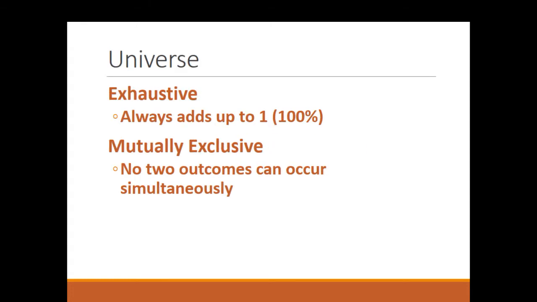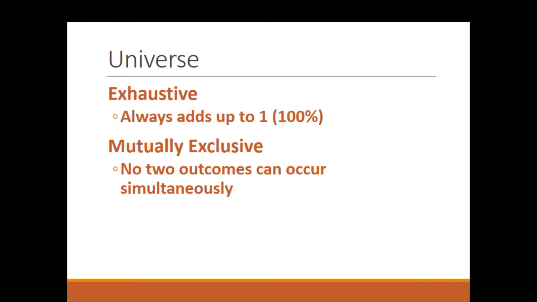So we need to create a universe in a statistics problem, in a probability problem. The universe of all possible outcomes has 2 characteristics. Characteristic number 1 is that it is exhaustive. That means it adds up to 1. The probability of each part, when added up, gives us 100% or 1. So the roulette wheel, 0, 00, 1 through 36, there's no other possible outcomes. If we added the probability of each one of those numbers showing up, we would get 100%.